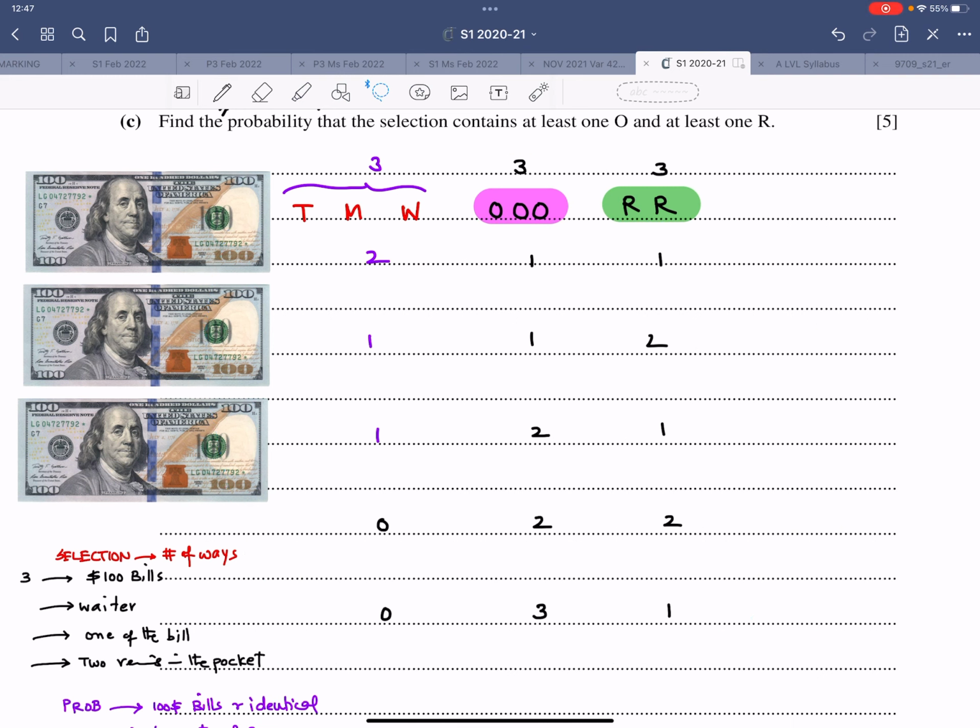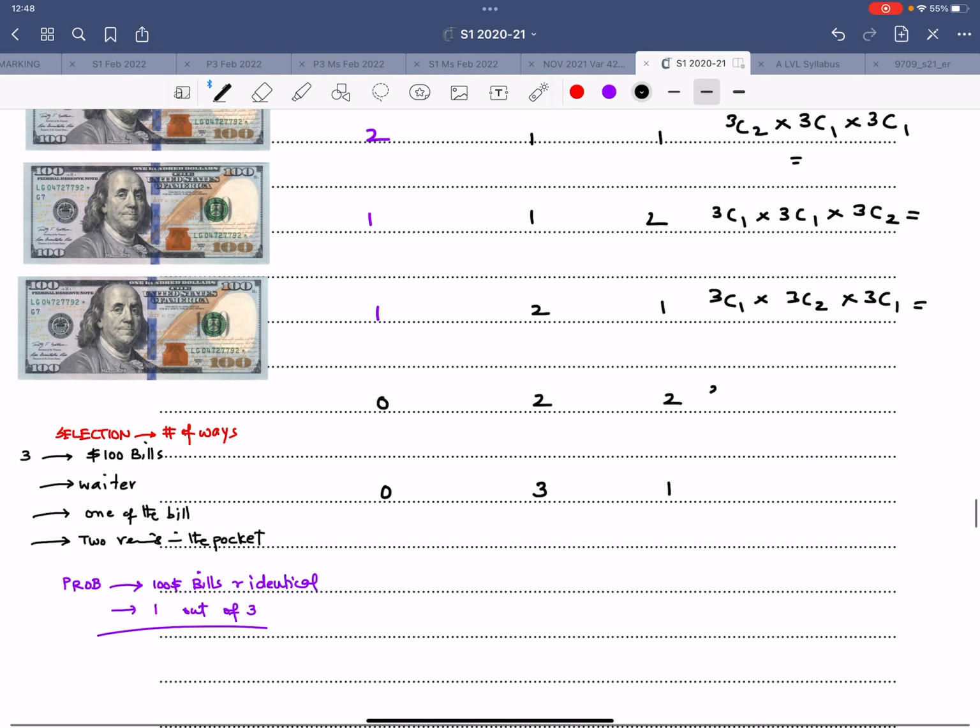So the answer is, for the purple one, 3C2 into 3C1 into 3C1. Whatever the answer comes out to be. Second one, 3C1 into 3C1 into 3C2. 3C1 into 3C2 into 3C1. This is 3C0 into 3C2 into 3C2. This is 3C0 into 3C3 into 3C1.